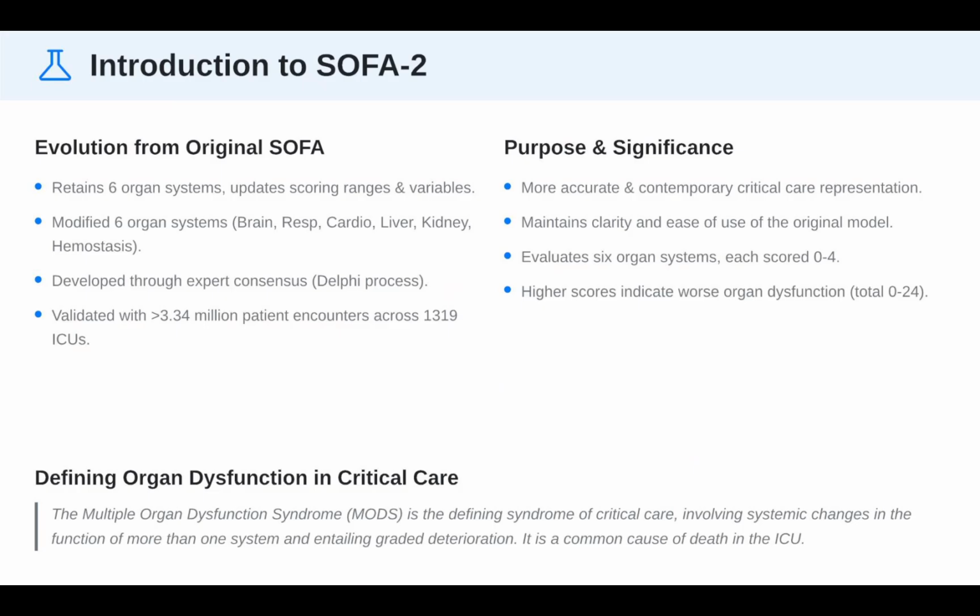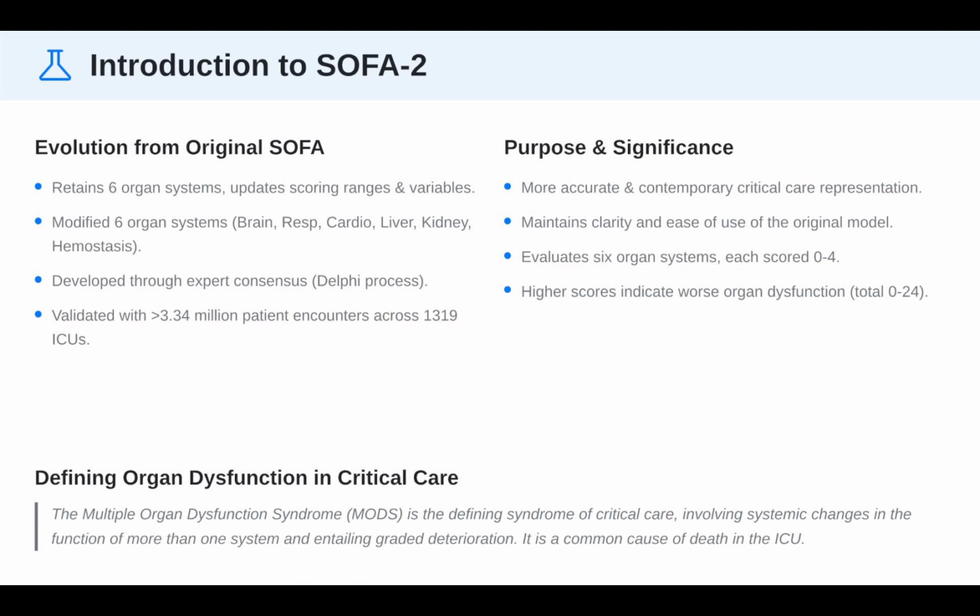Let's start with the introduction. The SOFA-2 evolved from the original SOFA, which was groundbreaking in 1996 for identifying organ dysfunction in sepsis patients. It uses a 0 to 4 scale across 6 systems to quantify failure severity, but it hadn't been updated in 30 years despite advances like ECMO and NIV. The SOFA-2, developed through a global consensus of 28 countries, shifts the score distribution, for example more patients score higher in respiratory and cardiovascular domains due to better support.